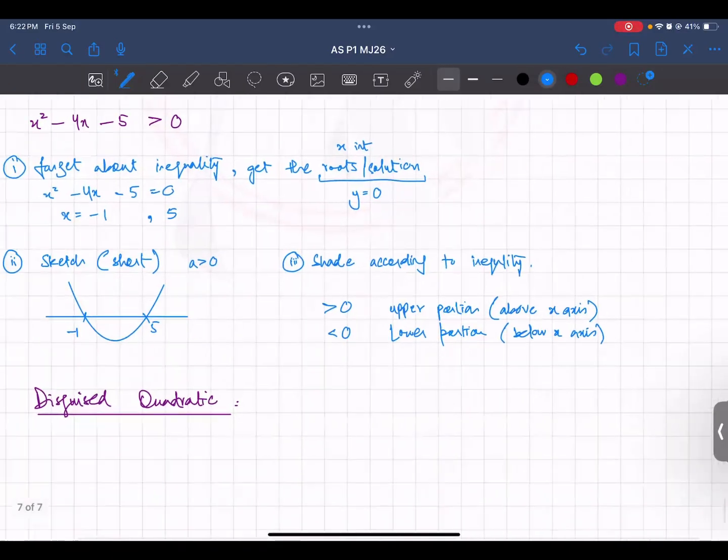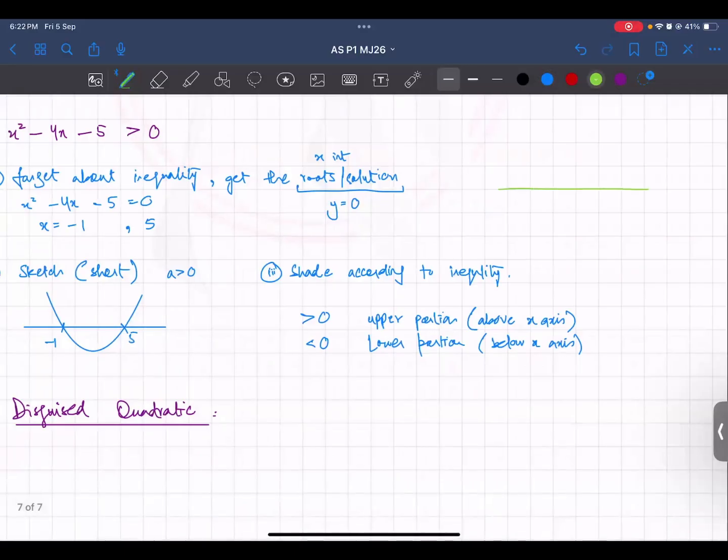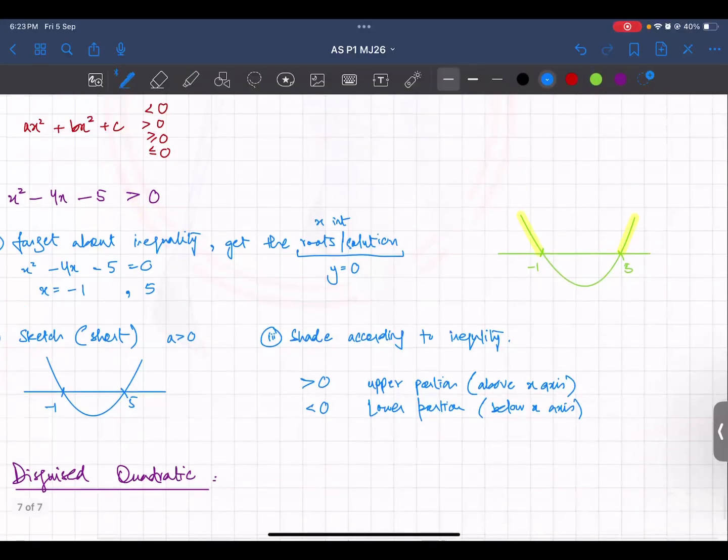So what do you do now? Make the sketch. -1 and 5. And you can see your inequality is greater than. When it is greater than, as I told you, you shade the part which is above the x-axis, which is this region and this region. And now, fourth step, form the relevant inequality.